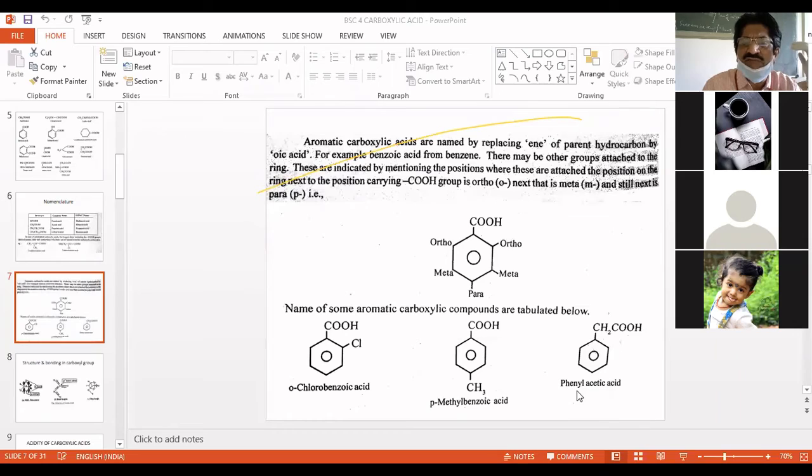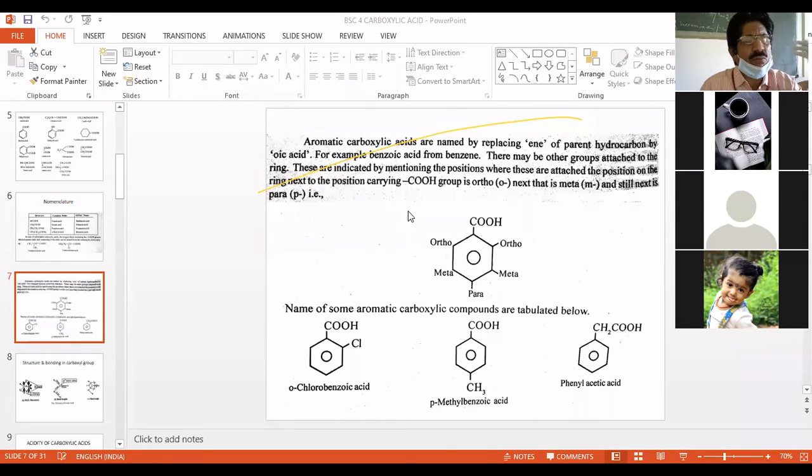Hence, it is called phenylacetic acid. One hydrogen of the acetic acid is replaced by one phenyl group, and hence it is called phenylacetic acid. So this is the important part of the nomenclature. When you want to name compounds, you have to take care how to name them. So this is about the naming.